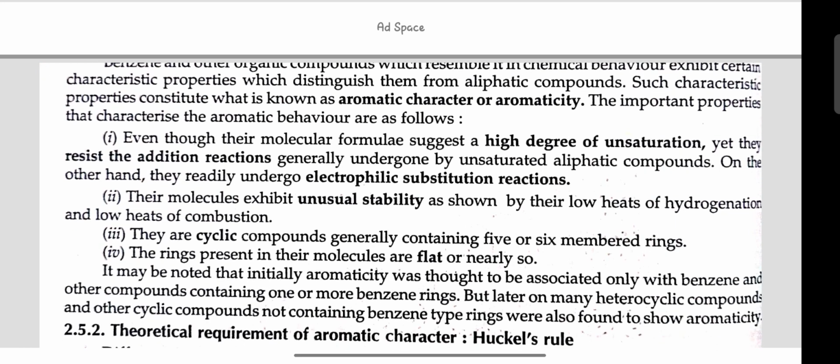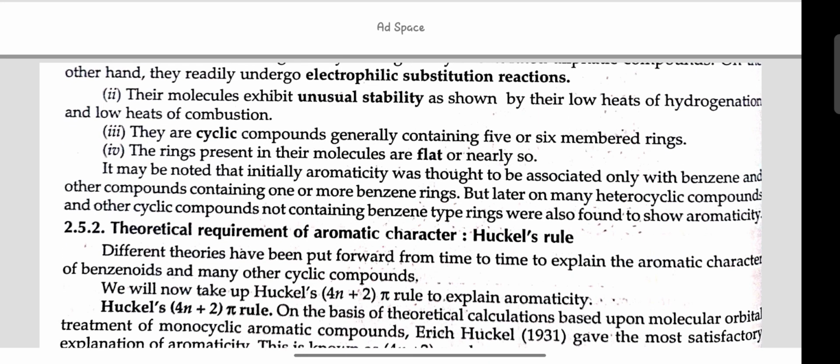Even though their molecular formula suggests a high degree of unsaturation, yet they resist the addition reactions generally undergone by unsaturated aliphatic compounds. On the other hand, they readily undergo electrophilic substitution reactions. Their molecules exhibit unusual stability as shown by their low heat of hydrogenation and low heat of combustion. They are cyclic compounds generally containing five or six member rings. The rings present in the aromatic molecules are flat or nearly so.